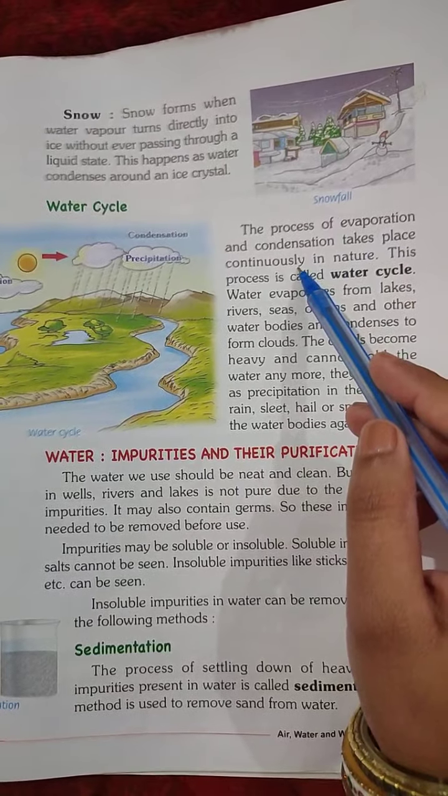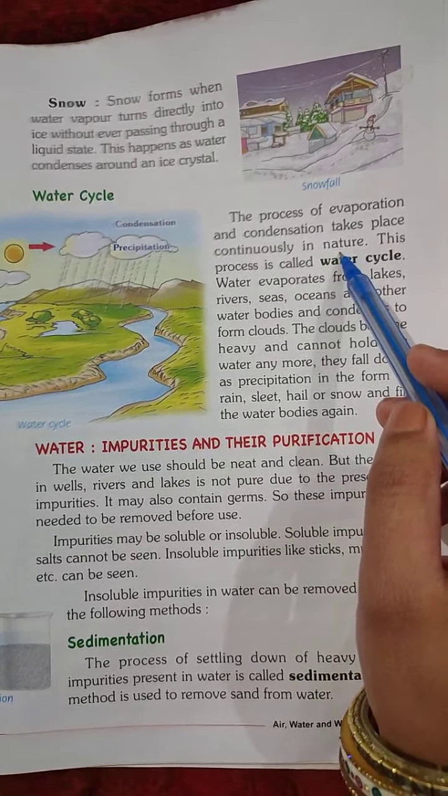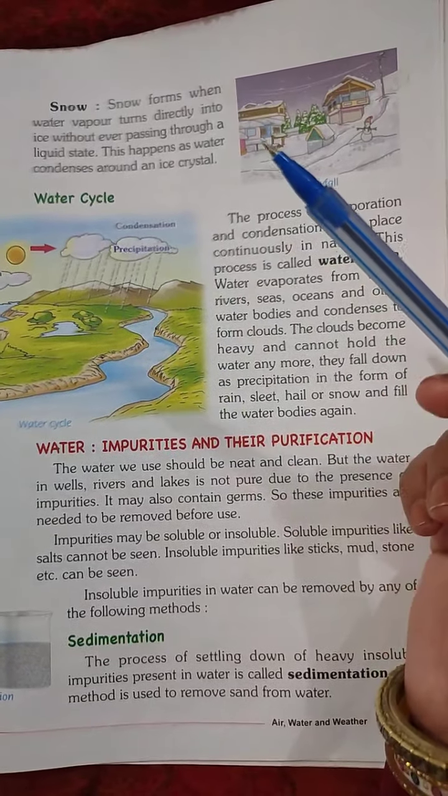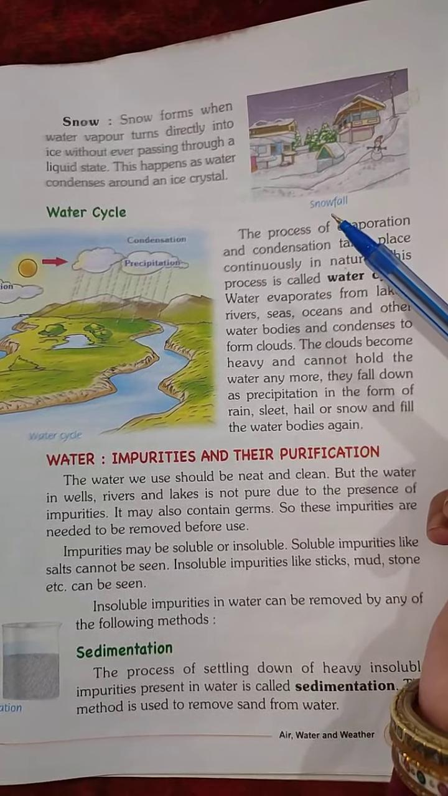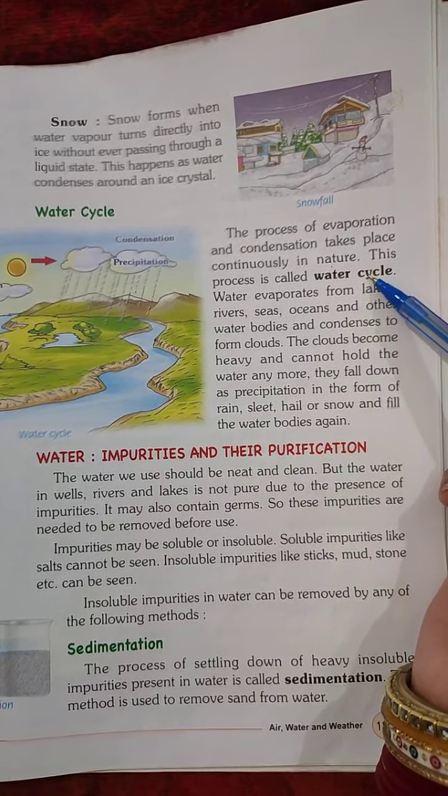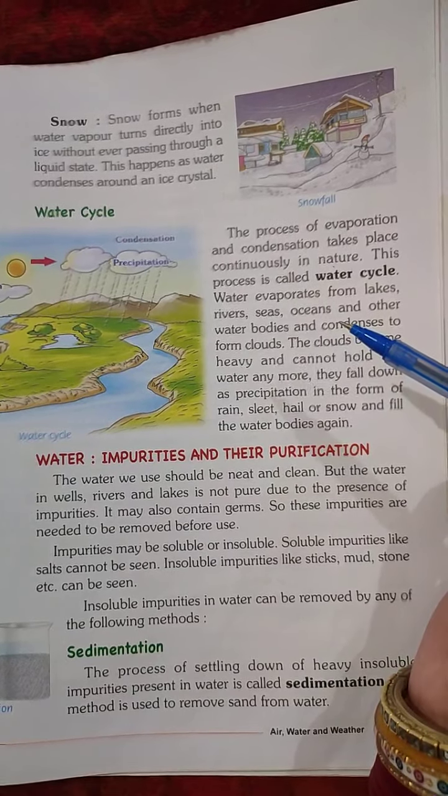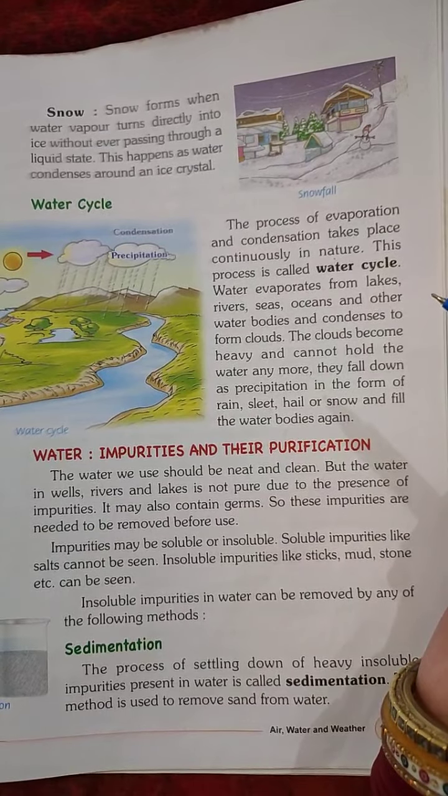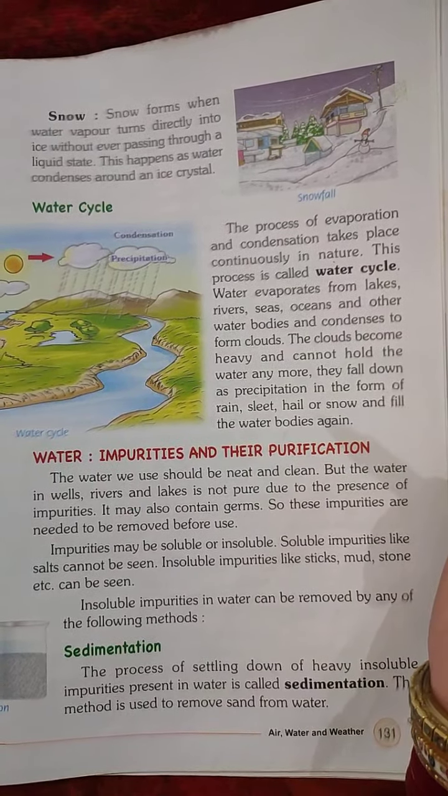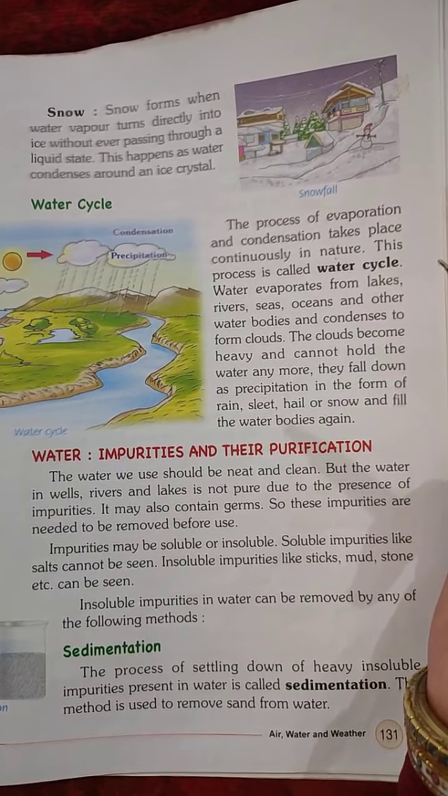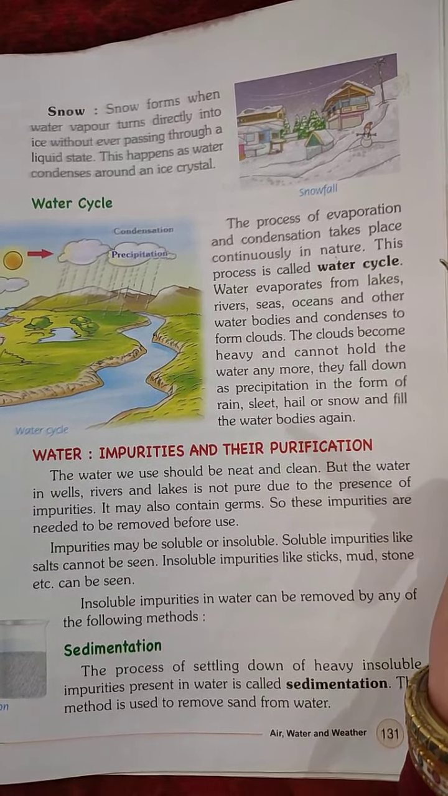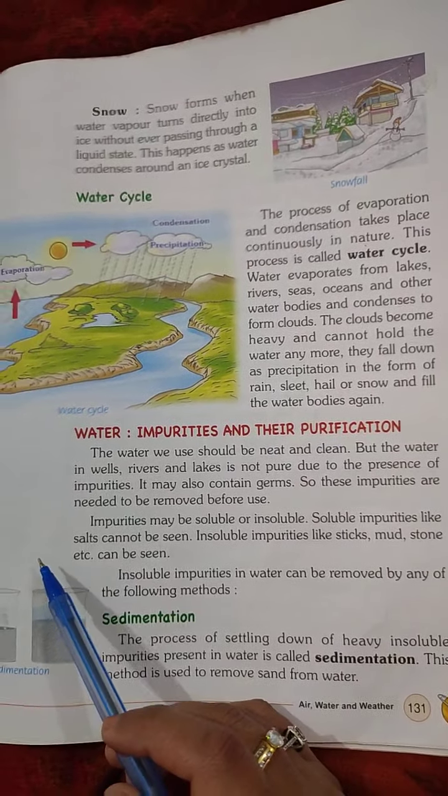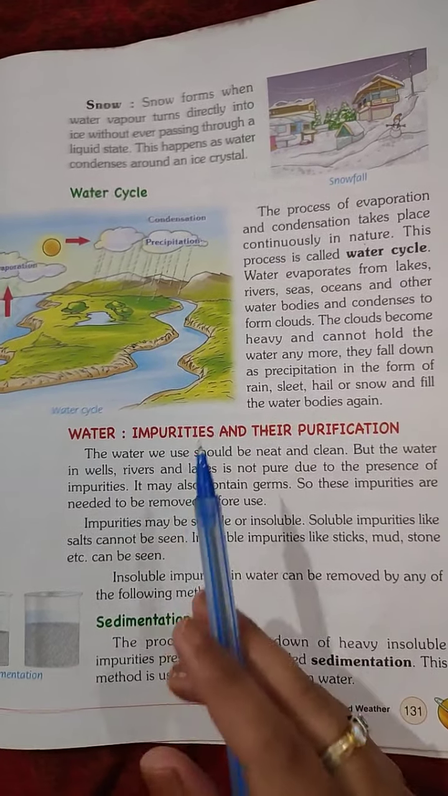Next, the process of evaporation and condensation takes place continuously in nature. This process of moving water from the surface of the earth to the atmosphere, and from the atmosphere to the surface of the earth, results in the formation of the water cycle. Water evaporates from the land, river, sea, lake, ocean, and condenses to form a cloud. Clouds become heavy enough and give that water back to the land in the form of rain, sleet, hail, snow, and fill the different water bodies again, so that the water can evaporate again for the formation of the cloud. Next is water impurities and their purification.